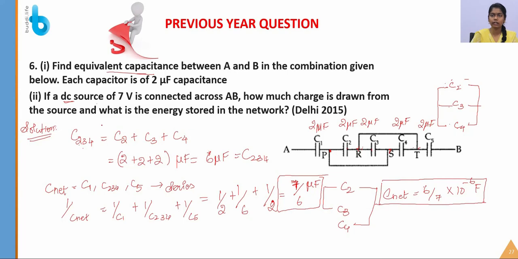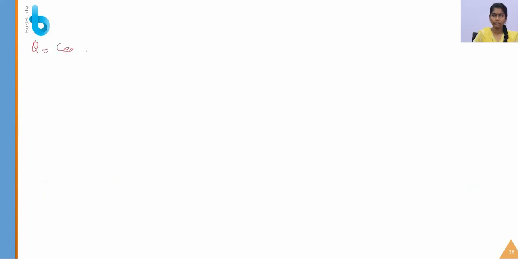So let's see how much energy is stored in the network. Before we calculate the energy stored, first calculate the charge. Q is equal to C equivalent into the voltage.